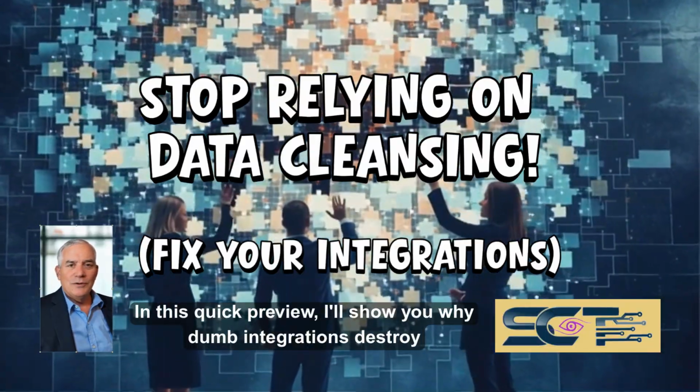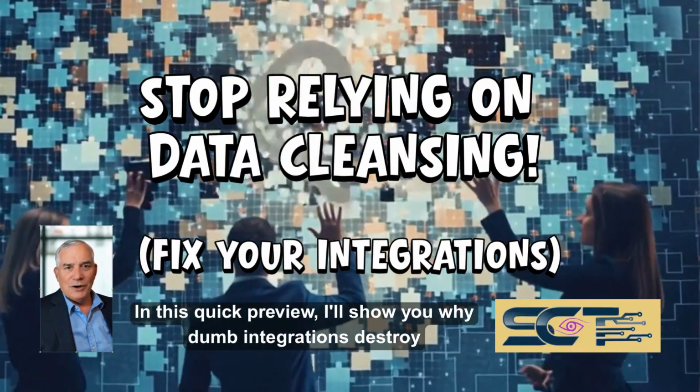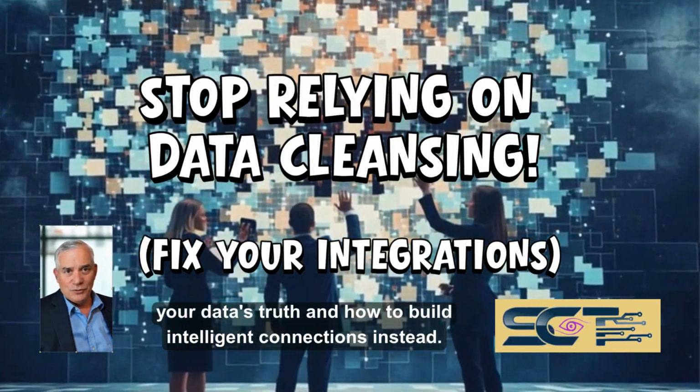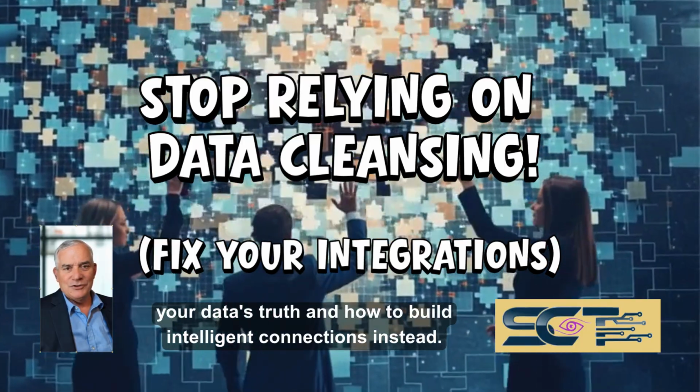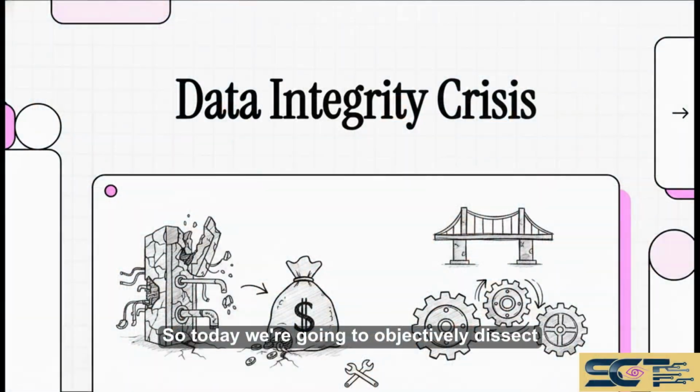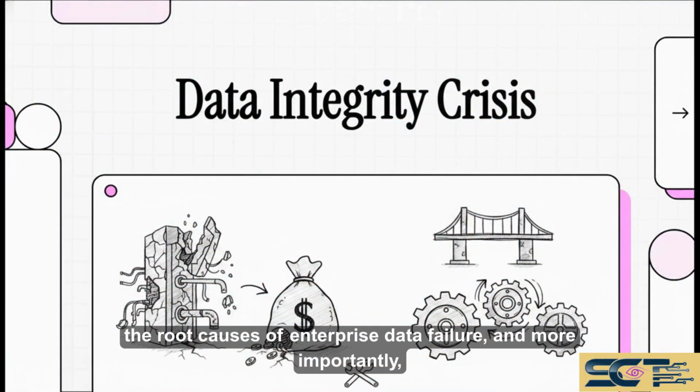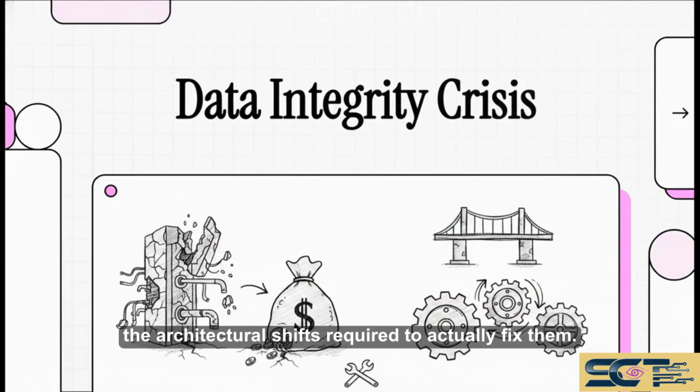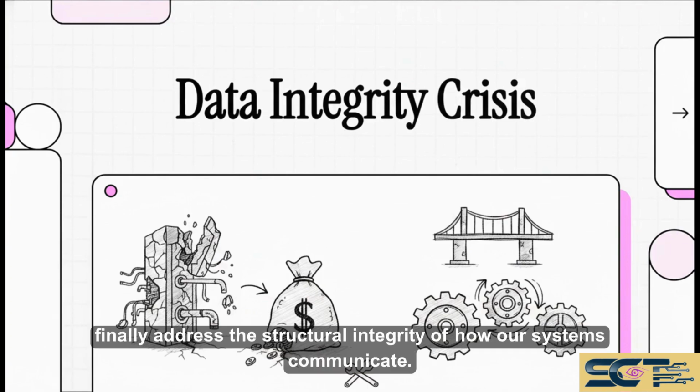In this quick preview, I'll show you why dumb integrations destroy your data's truth and how to build intelligent connections instead. So today, we're going to objectively dissect the root causes of enterprise data failure, and more importantly, the architectural shifts required to actually fix them. Our goal here is to move beyond temporary patches, and finally address the structural integrity of how our systems communicate.